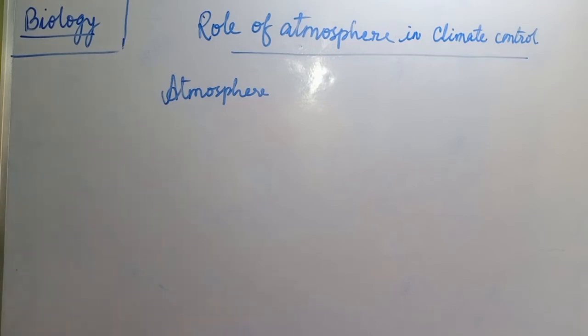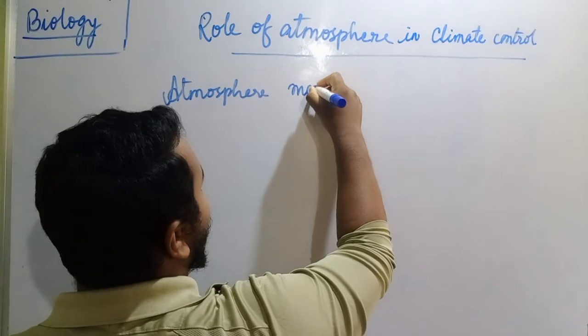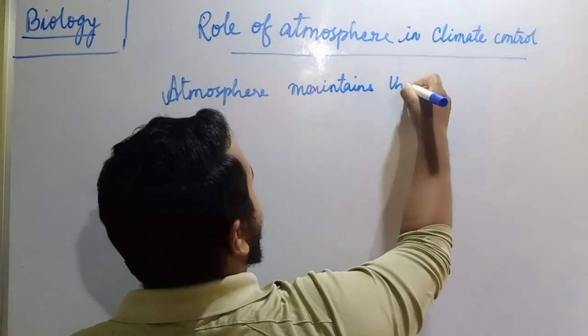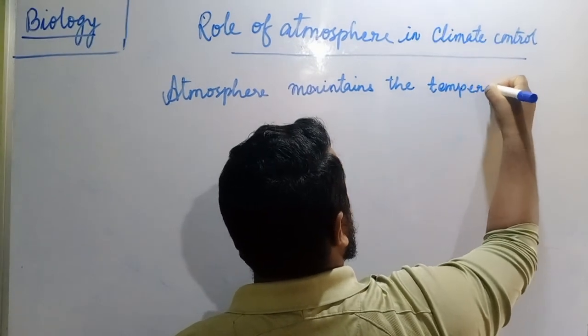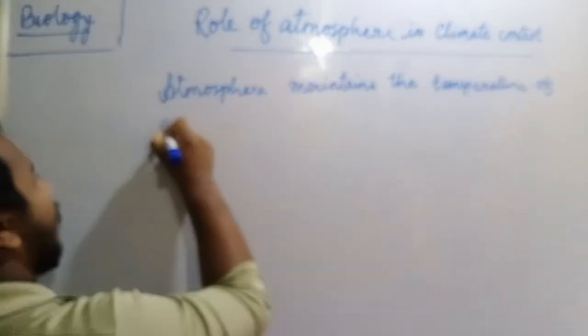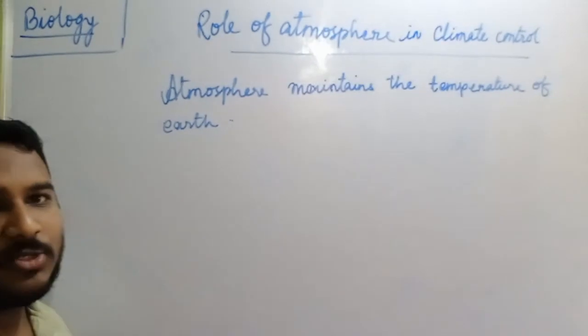Means atmosphere maintains the temperature of earth.